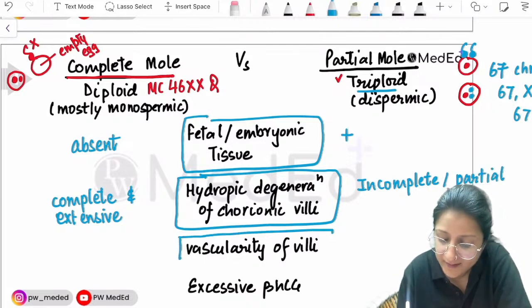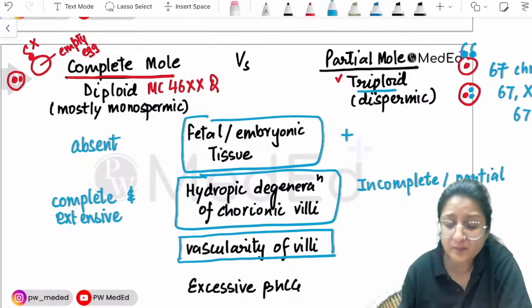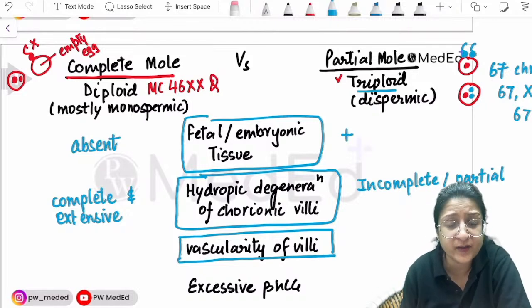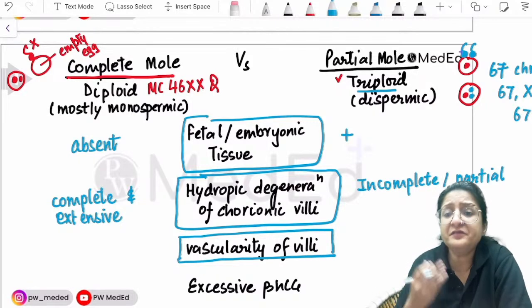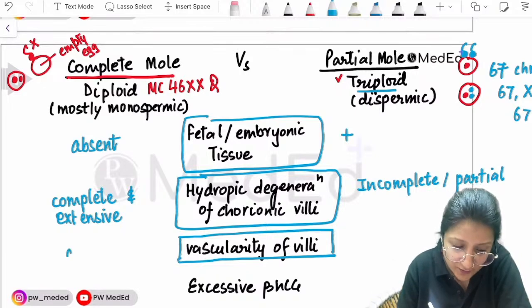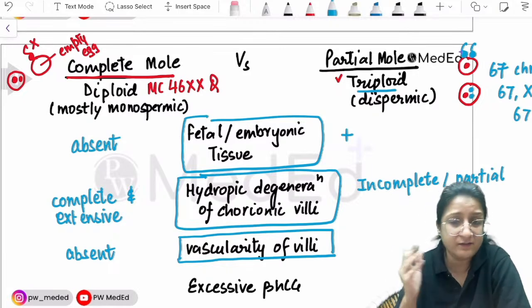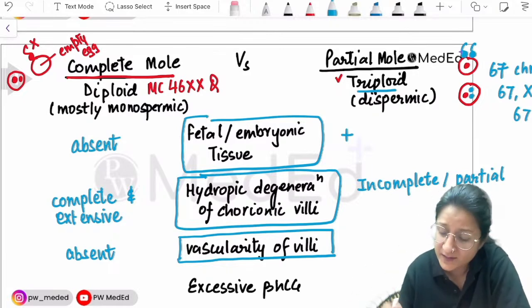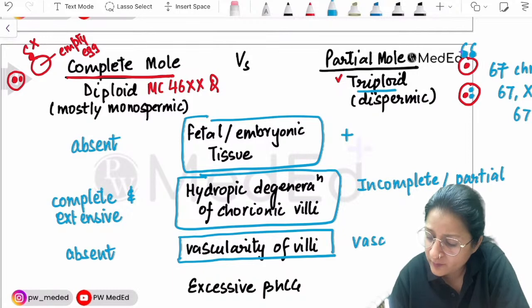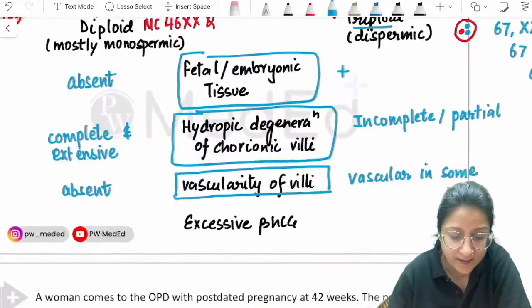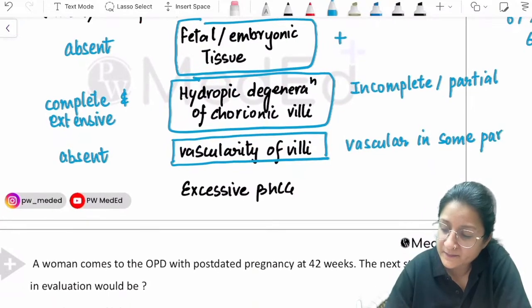Consider the chorionic villi that are formed in a complete mole. In a complete mole, there is no fetal tissue forming. Why? Villi are vascular because of fetal vessels inside them. So vascularity is going to be completely absent in a complete mole. The vascularity of villi is completely absent. And in a partial mole, there is going to be vascularity in some parts.